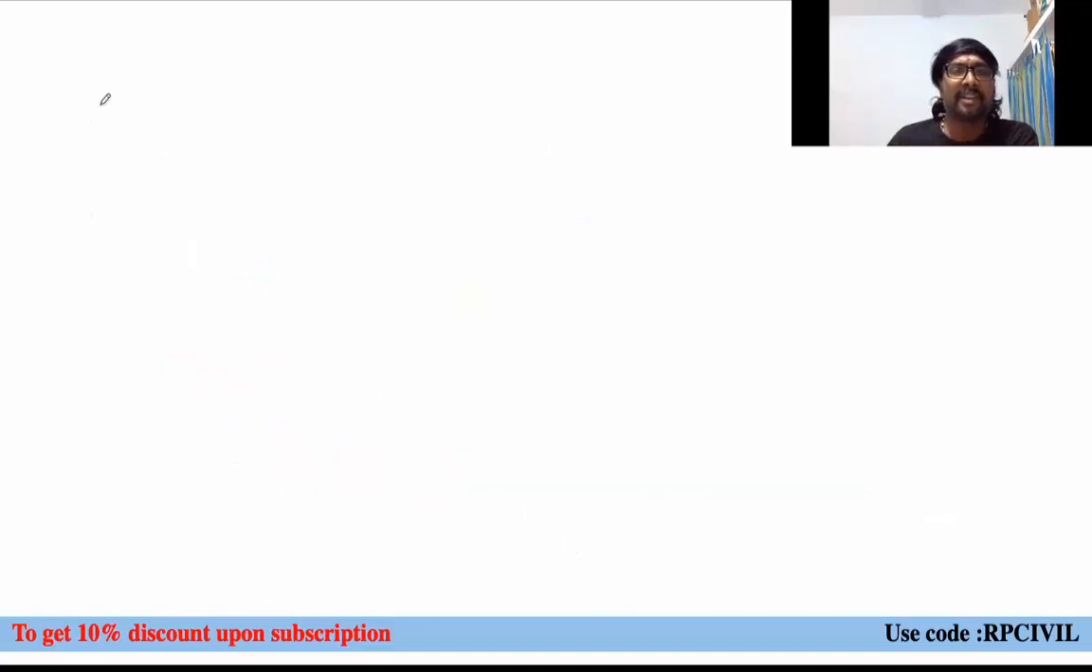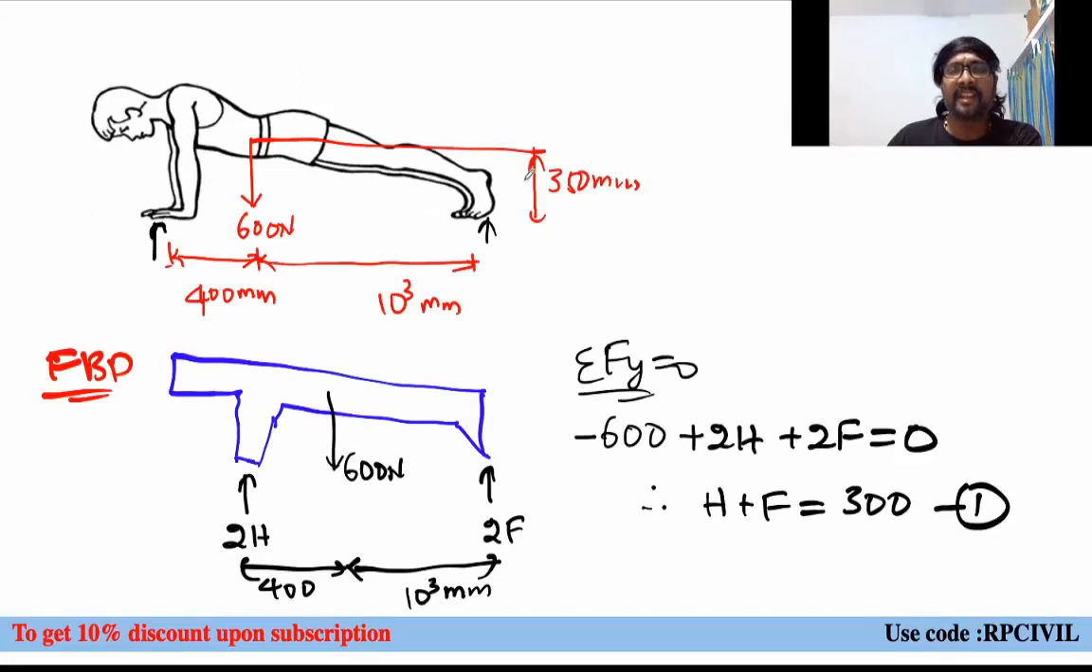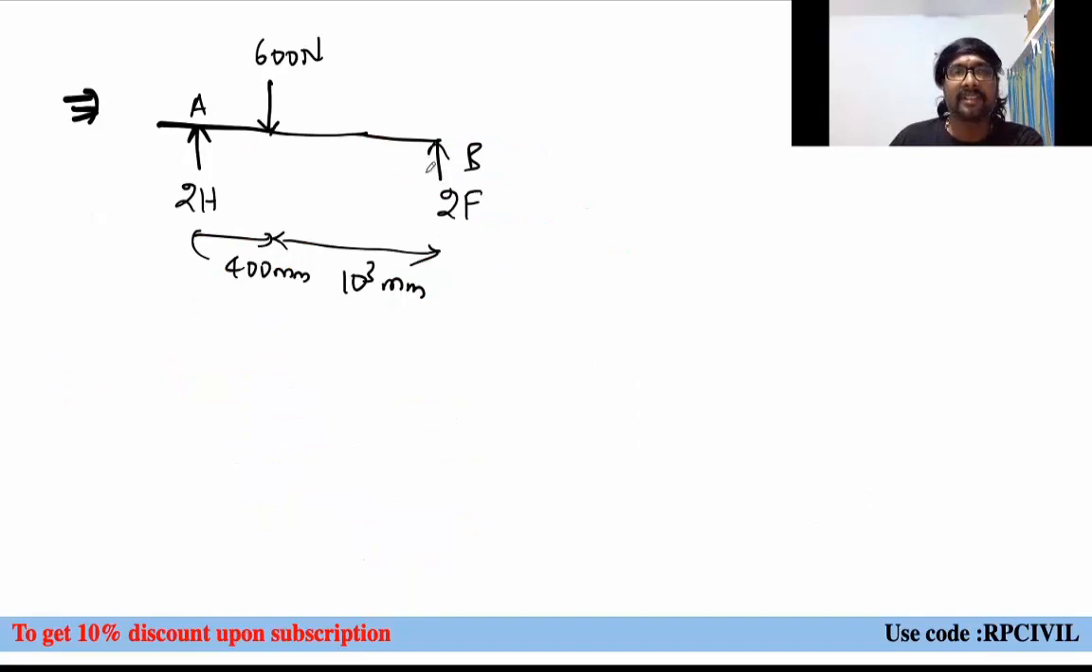Yes. If you idealize it further, it will become like this. Let us say this is position A, this is B, the legs. So 2F will be here, 2H will be here, right? And this is your W, 600 newtons. This distance is 400 mm, and this distance is 1000 mm, right? We can idealize this structure, this condition, like this, yes? This is the idealized condition. We can consider it similar to a roller support or hinged support, whatever it is.